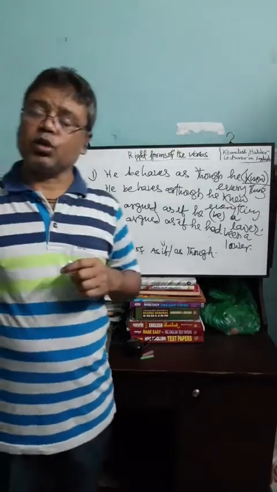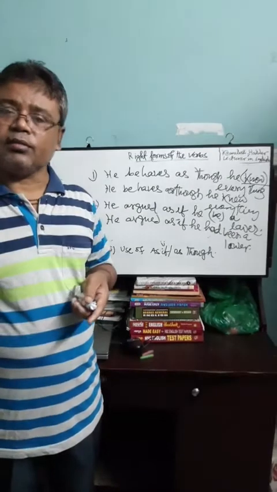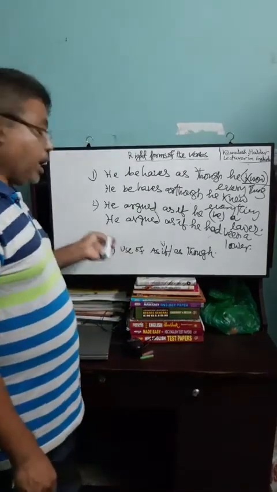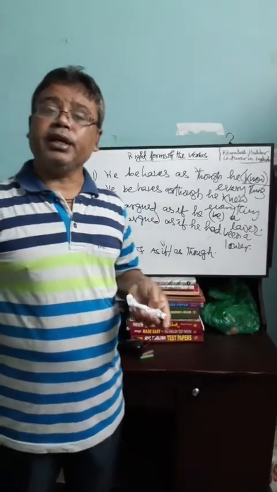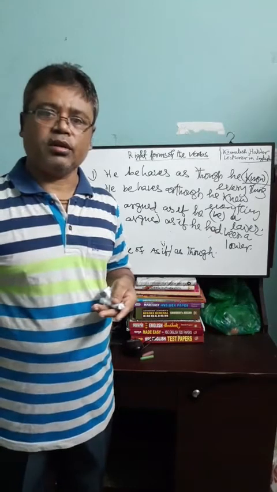And the next rule was had plus subject plus V3 plus perfect conditional: Had I been a king, I would have helped the poor.